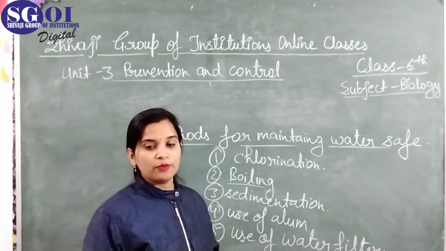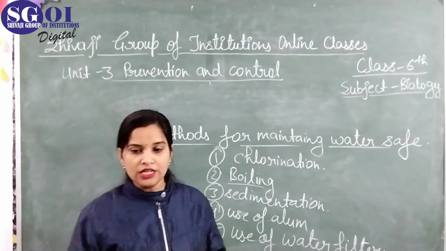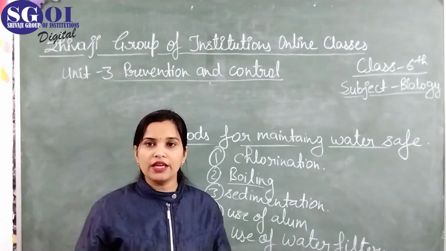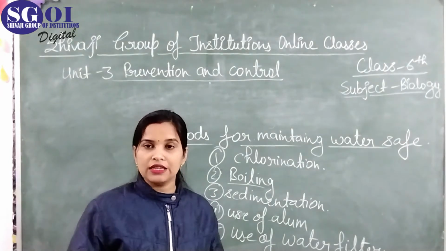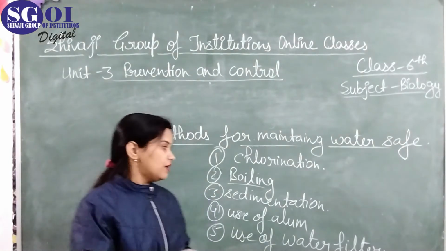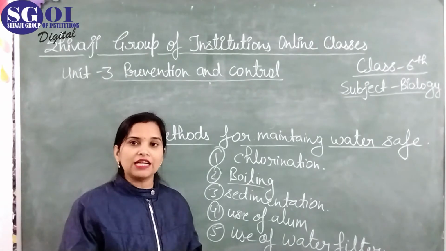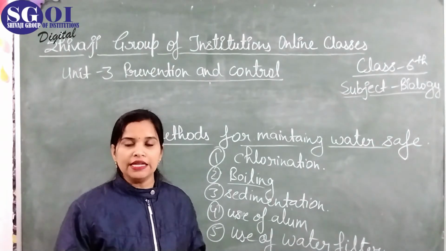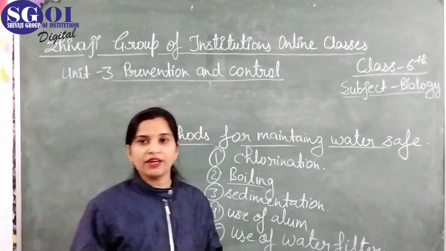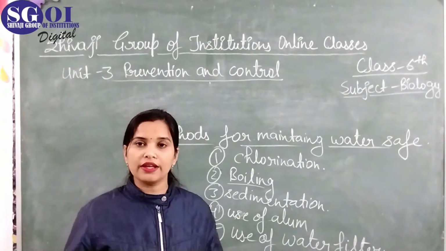Next is sedimentation. Actually, sedimentation is used in the rural areas. Storing the water in an earthen pot for settling down all the impurities which are present in the water. This process is known as sedimentation. It is likely to happen in the rural areas.